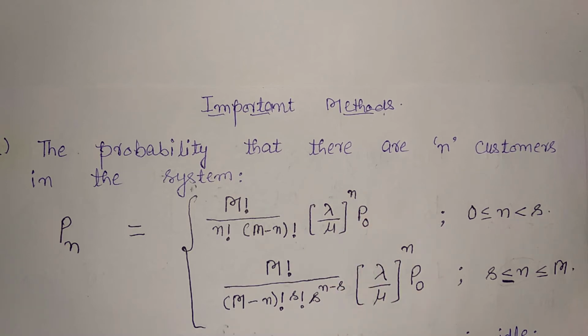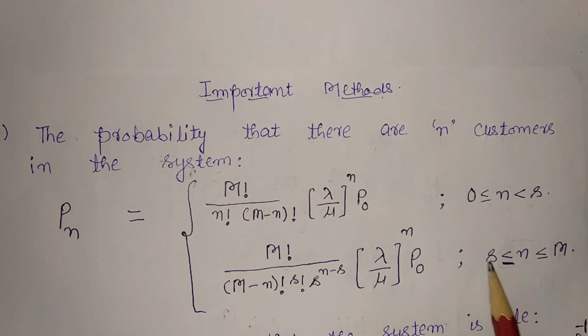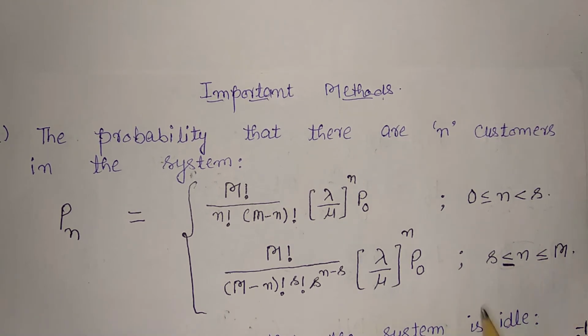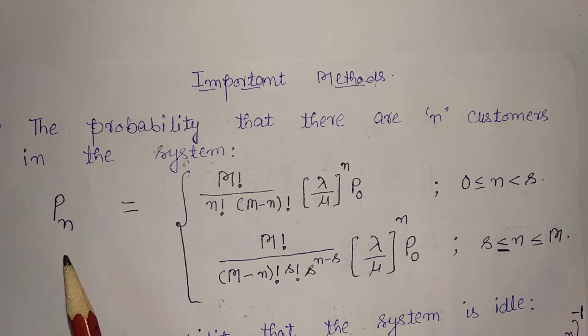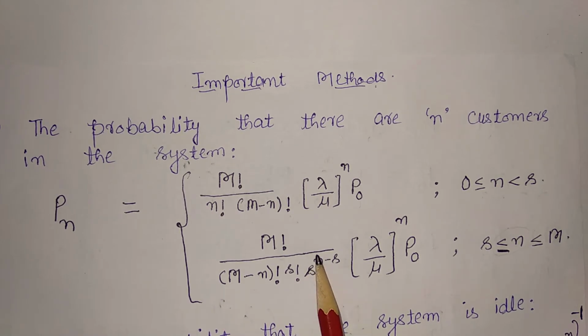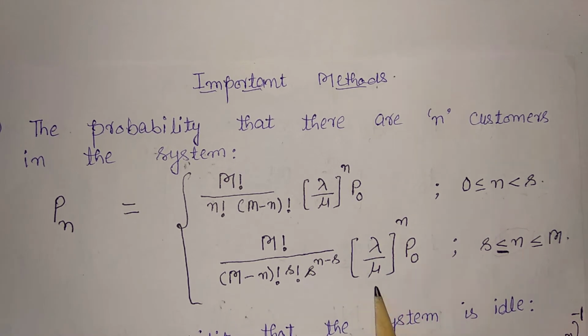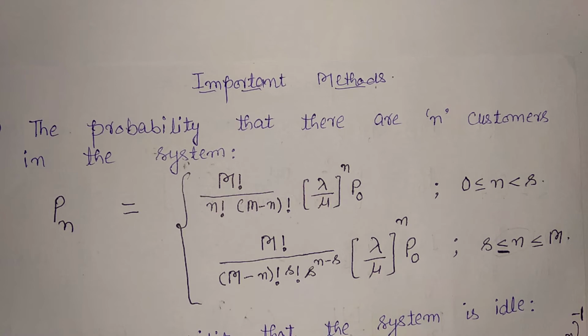Now the second case is when the number of customers is greater than or equal to the number of servers. In this case, the probability of n customers in the system will be M factorial upon (M minus n) factorial into s factorial into s raised to power (n minus s), where s is the number of servers, into (lambda upon mu) raised to power n into P0.